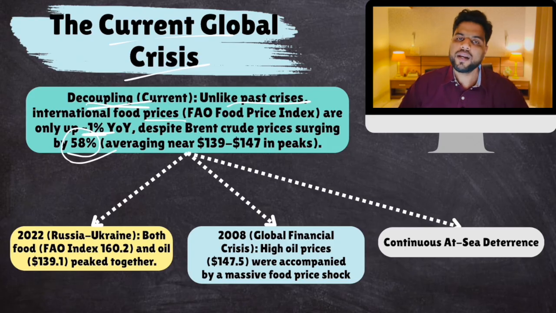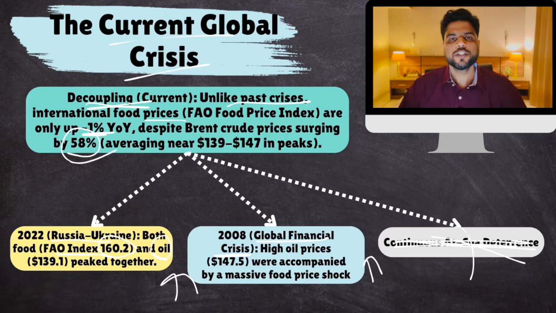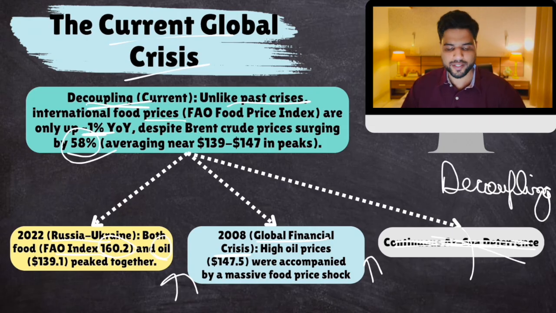If we talk about previous crises, crude oil prices increased in the Russia-Ukraine war, and food prices increased too. The global financial crisis also led to an oil increase, and this also led to a food price increase. This has always happened. But this time around, with the Iran crisis, we can witness a sort of decoupling. Food prices have not risen, but energy prices have.